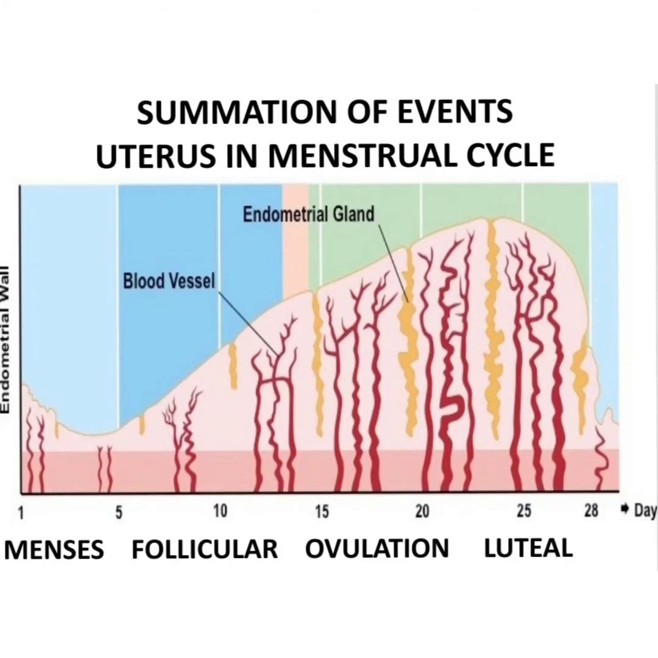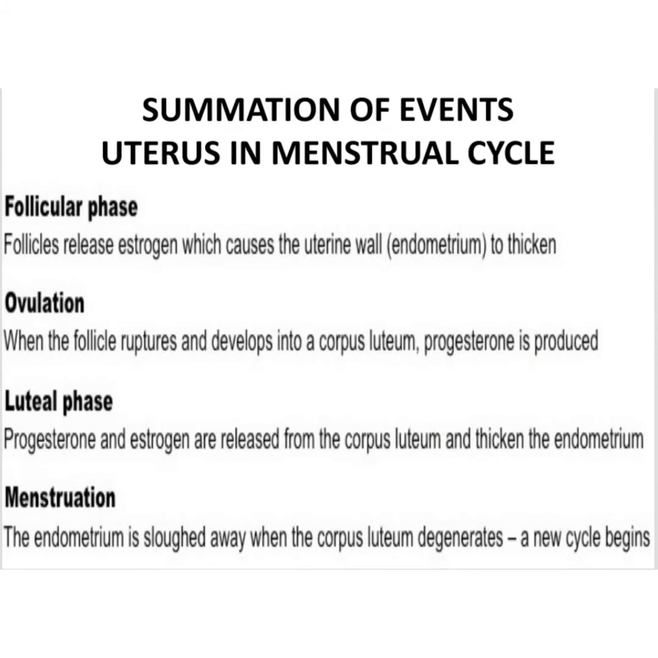So what happens again? The follicles release the estrogen. This estrogen causes the uterine wall to thicken. What happens in ovulation? There is rupture of the Graafian follicle, release of the ovum, and formation of the corpus luteum, and excessive production of progesterone. What happens in the luteal phase? Progesterone and estrogen are released from the corpus luteum, and there is thickening of the endometrium. At menstruation, the endometrium is separated or sloughed off from the body of the uterus, and the corpus luteum degenerates and forms the corpus albicans, and a new cycle begins once again.